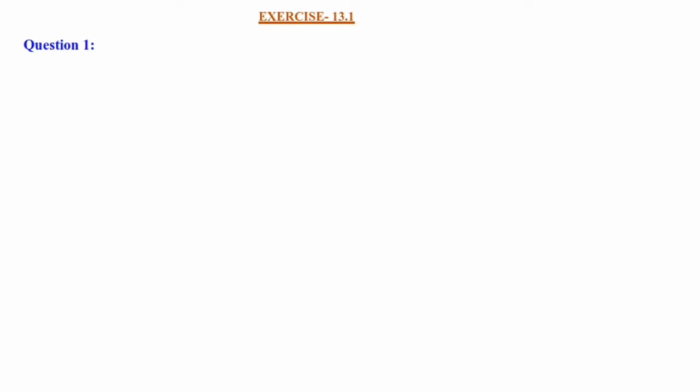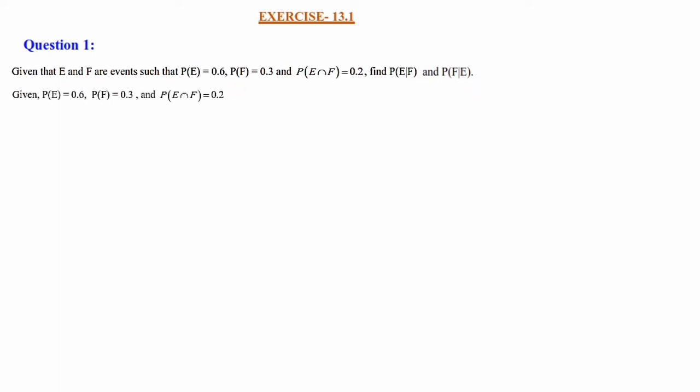First question from exercise 13.1. The question is, given that E and F are events such that P of E is equal to 0.6, P of F is equal to 0.3 and P of E intersection F is equal to 0.2. Find P of E given F and P of F given E. So simply a direct question. Let's write down the given condition. P of E is 0.6, P of F is 0.3, P of E intersection F is 0.2.